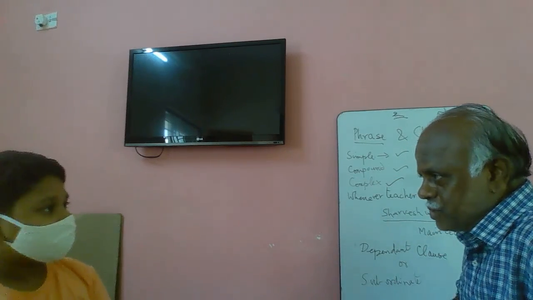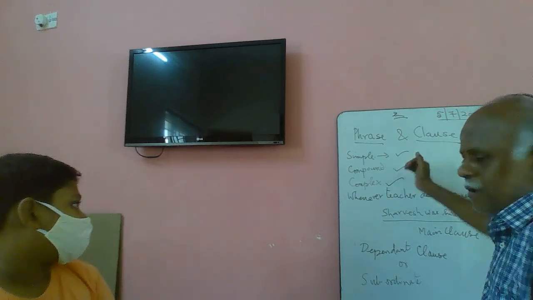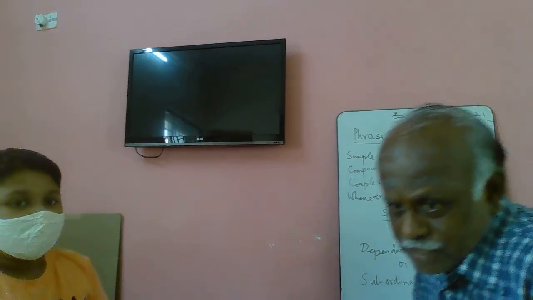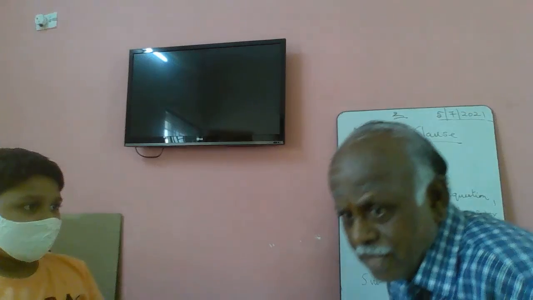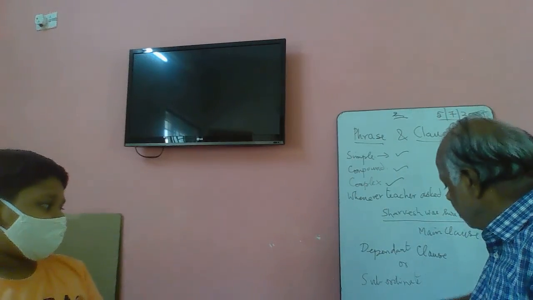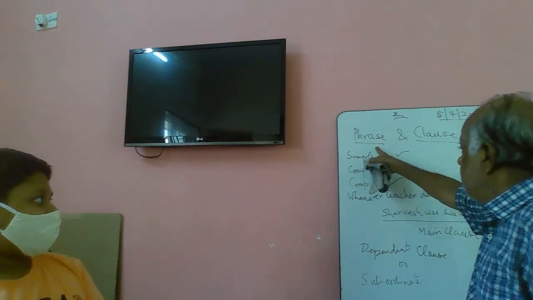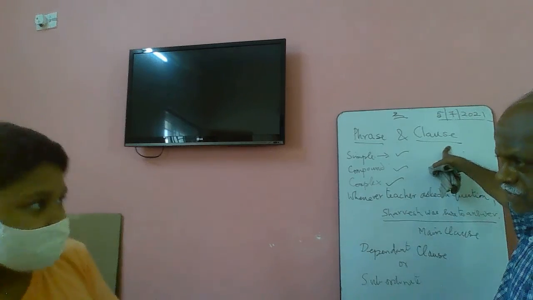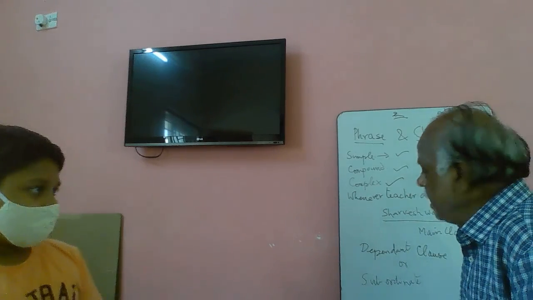Now you have understood what is a simple sentence, what is a complex sentence, what is a compound sentence. You got the point. Now don't mix up phrase with clause. It's very, very important.